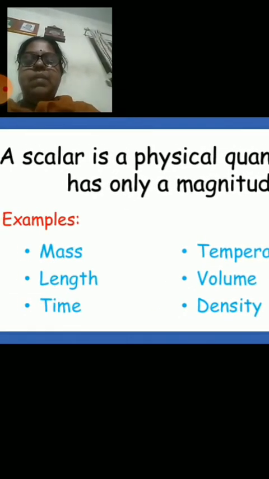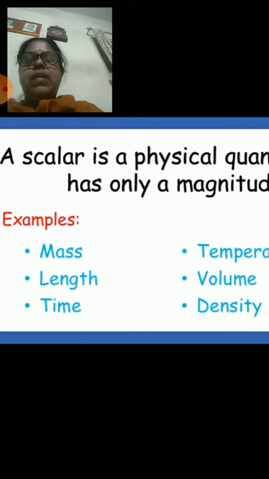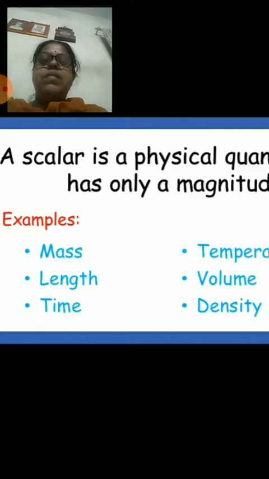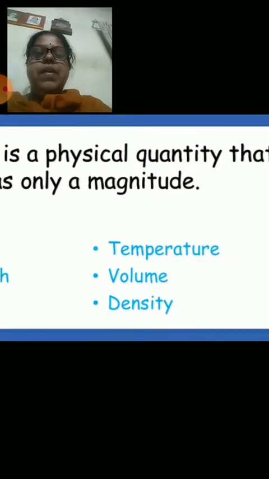See, in fact, mass, length and time are called very basic or fundamental quantities. Why are they called that? Because there is nothing more fundamental than this. The other quantities in physics are called derived quantities, because they are derived from these physical quantities, that is mass, length and time.